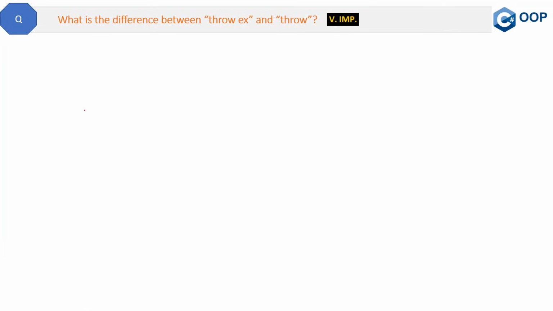Here is a very good question from an interview perspective. What is the difference between throw ex and throw? Let's see the difference first. Throw ex will change the stack trace, whereas throw will preserve the whole stack trace. Now let's try to understand with the help of the code.